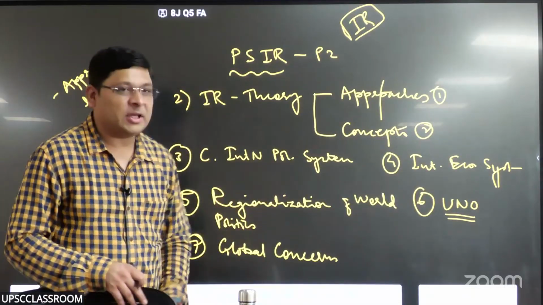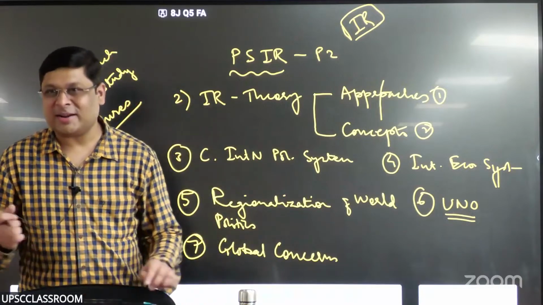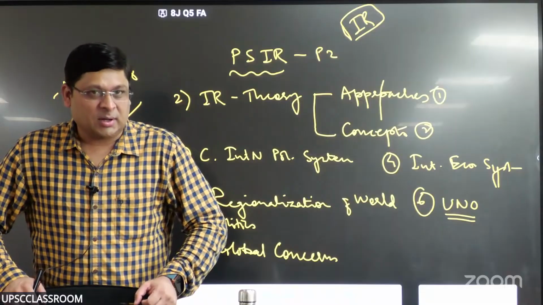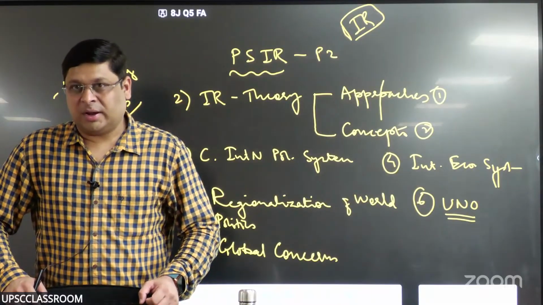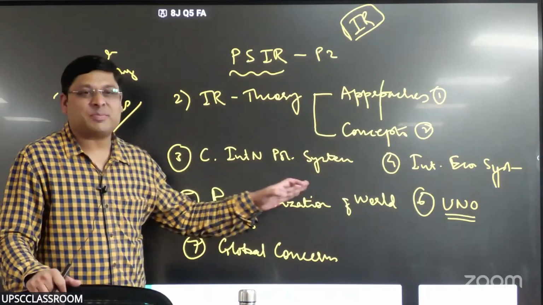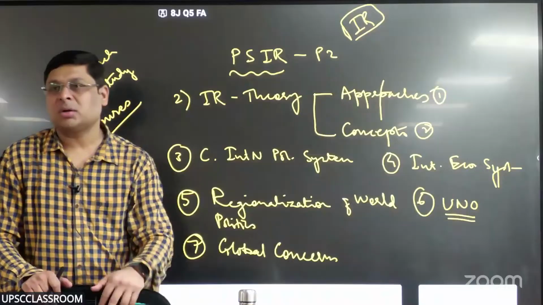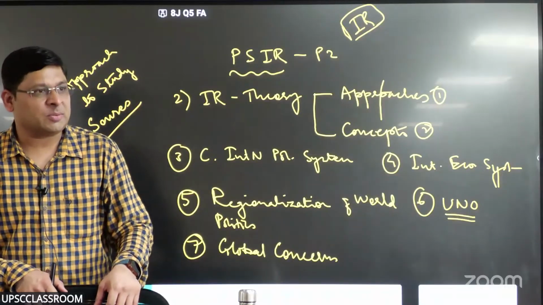So democracy, then what else? Human rights, gender justice, right? Environment, terrorism, right? These are global concerns mentioned in the list in front of this topic. That is the last topic of what? Section A. Understood?